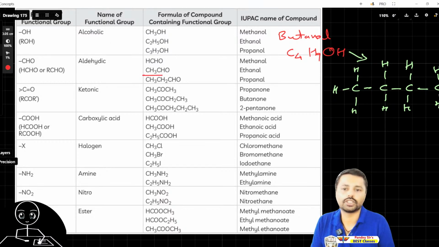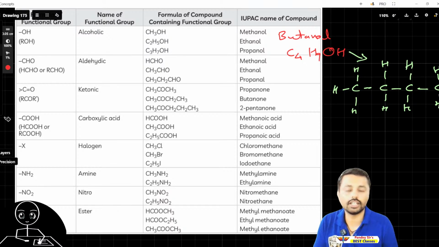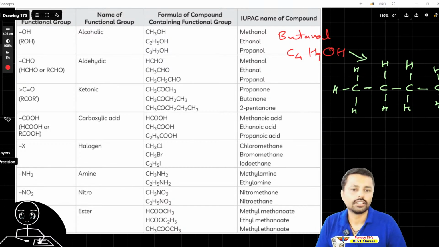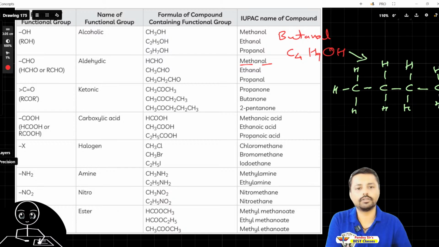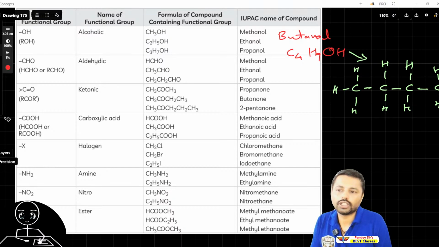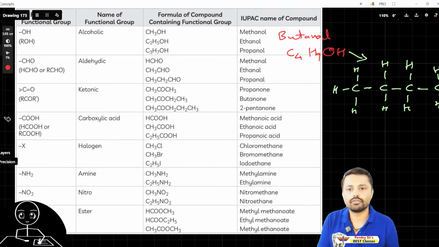Aldehydes' IUPAC name ends in "al". Meth is the prefix, and "al" is the suffix, what is at the end is called the suffix. Remember this, you have to keep on practicing. For aldehyde, CHO, RCHO. For ketone, see the difference.